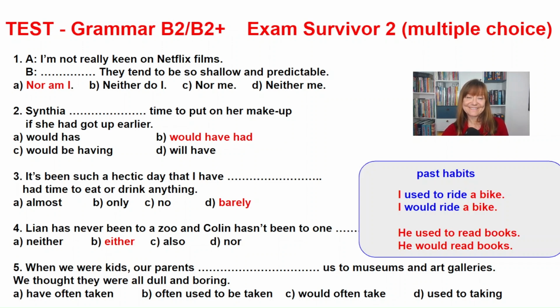Okay? Two more. He used to read books and he would read books. They mean the same. That some time ago he read books, but now he doesn't do it.